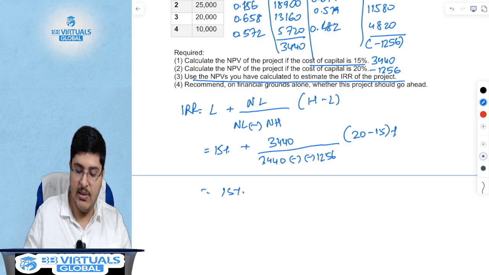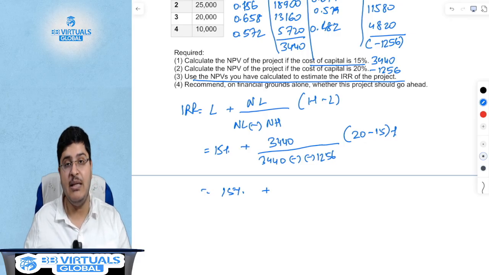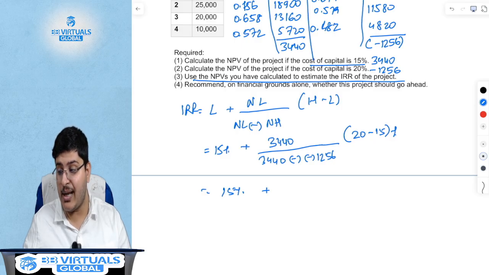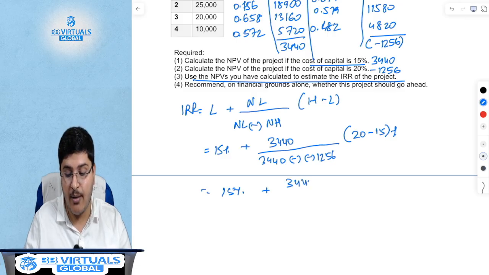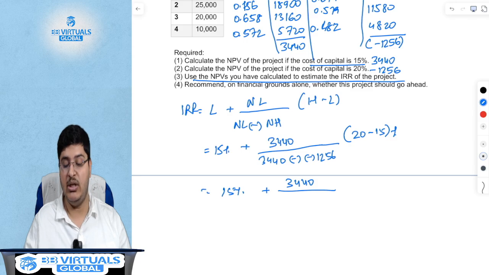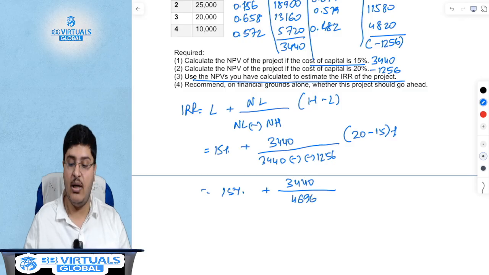So 15% plus 3440. By the way, this is easy math. I could have easily done it in spreadsheet, but I want you to understand what I am doing. I want you to follow each step so that you can do it in exam. I am doing it using a calculator myself so that you figure out.